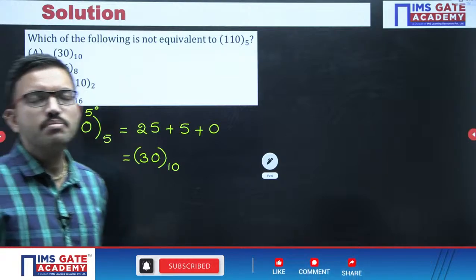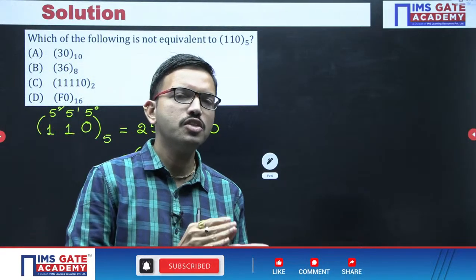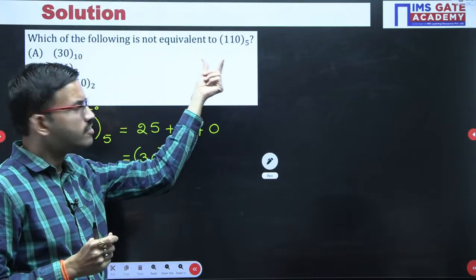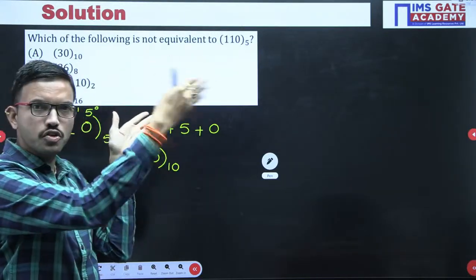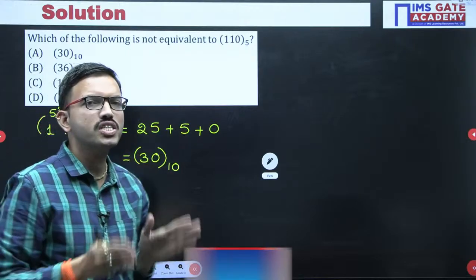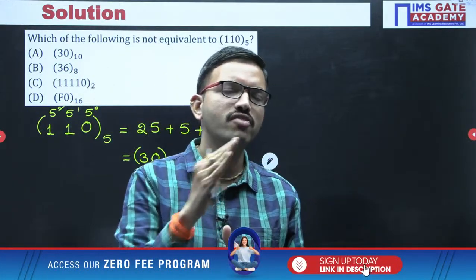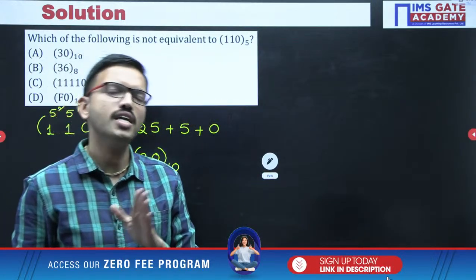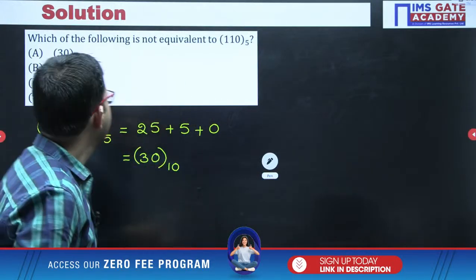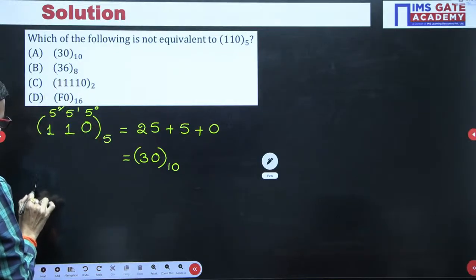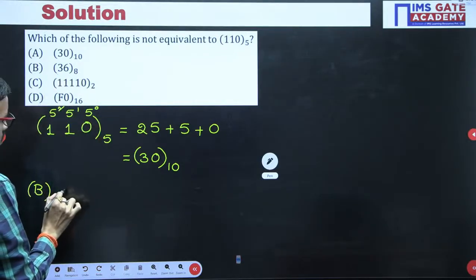Whenever you have an MCQ or MSQ, you have two ways. The forward approach is, according to the context of the given question, you find the corresponding solution. The other approach is, since you have choices, you verify from the choices whether the given number is equivalent or not. Say, for example, I am considering option B, 36 base 8.